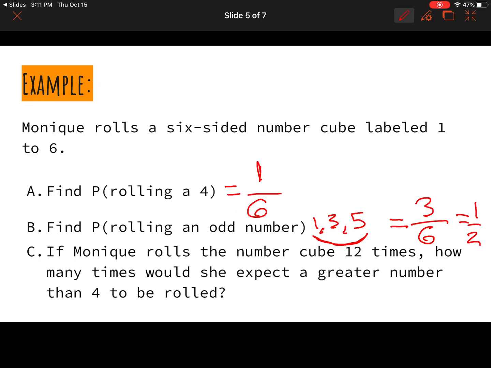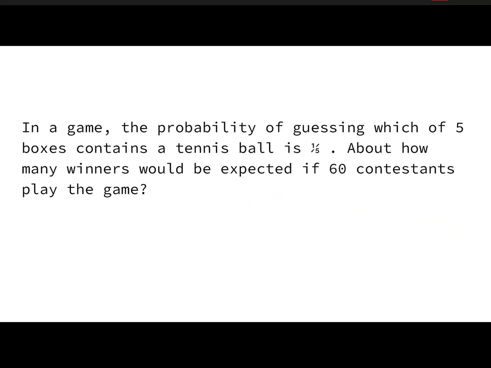Now, if Monique rolls the number cube 12 times, how many times would she expect to get a number greater than 4 to be rolled? All right, well, how often would we expect a number greater than 4 to be rolled just in a normal scenario? Well, what numbers are greater than 4? We have 5 and 6, right? Or our probability of greater than 4, we could write 2 out of 6, or 1/3. So if we want to think about how many times out of 12 times we'd expect that, we would want to multiply our 1/3 times 12. So when we do that, we'll cancel our 3's right here and get a 4 up top. And we would expect to get a number greater than 4, 4 times if we roll it 12 times. But again, that's just a theoretical probability there.